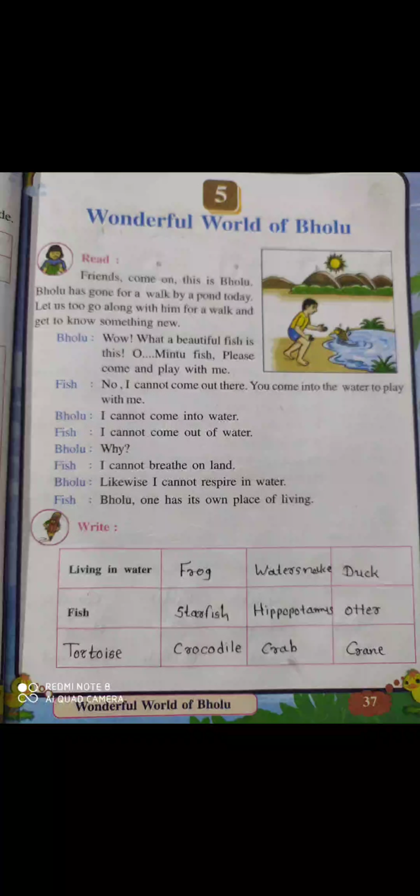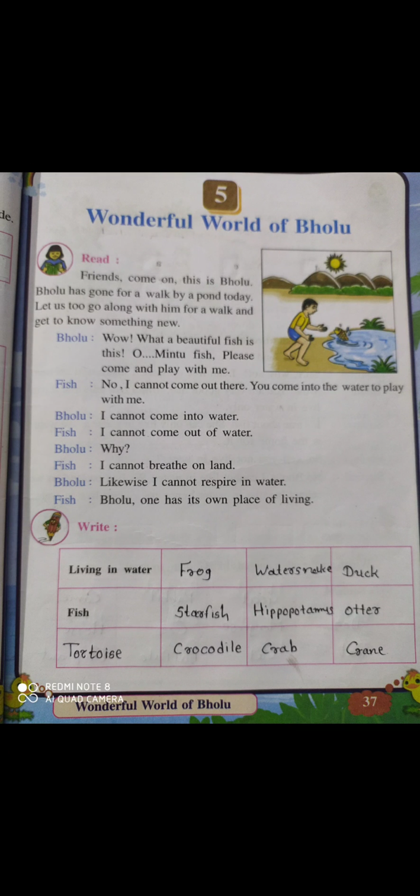Hello students. Now let's start lesson number 5, Wonderful World of Bholu. Here it is, the story of Bholu, and through the story of Bholu we have learned many things. Okay, let's read the story.